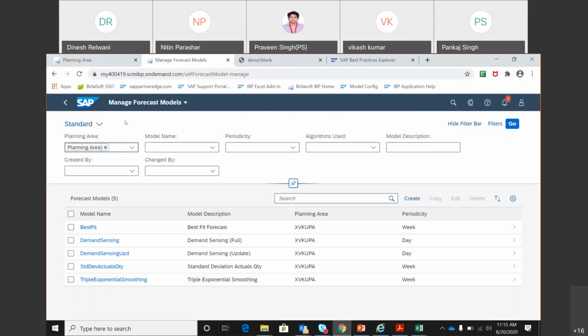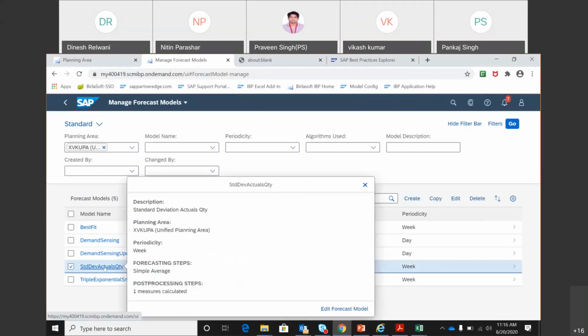I am sure Vikas has not created them himself, but since we copied the unified planning area, SAP IBP1, these 5 models were copied. We will take a look at one of the models, and if we want to create a new one ourselves, we can do it. So let's take a look at this one. This is standard deviation actuals quantity. This is the model name. I'm going to go inside it.